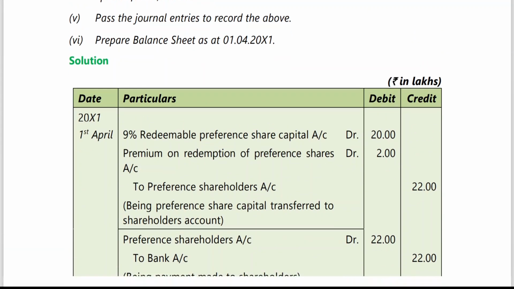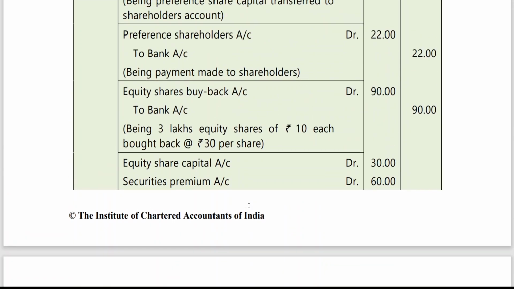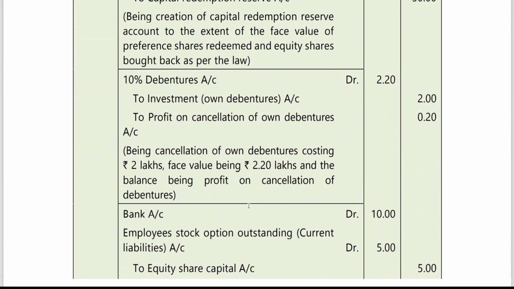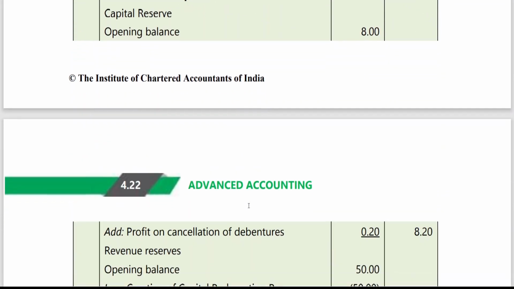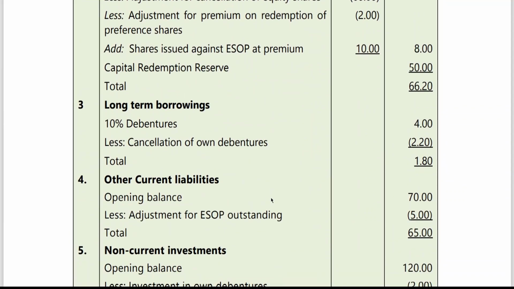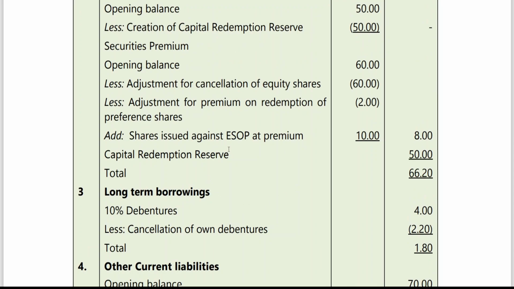Entry for redemption of preference shares, you are all aware of it. Buyback entry, you know. And you know how to cancel the debentures. You learned all those things in group 1. Now other current liabilities, opening balance, adjustment for employee stock option outstanding, because when you debited the employee stock option outstanding account, that account has been closed. And then the premium amount they have added, because when you are issuing shares to the employees under ESOP, you got a premium of 10 lakhs, so that has been created. That's it. The remaining things you can do.